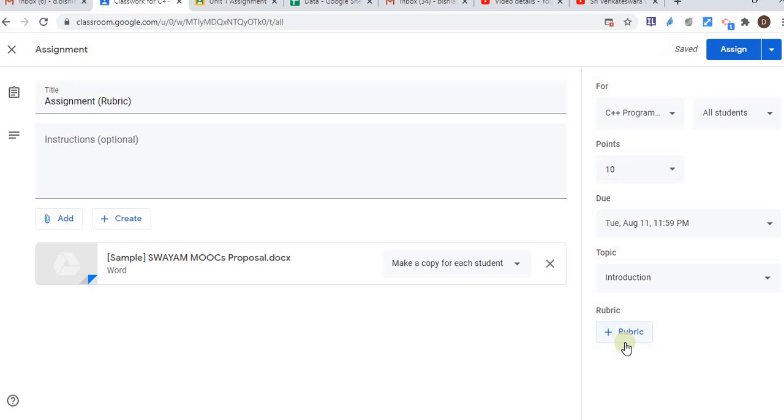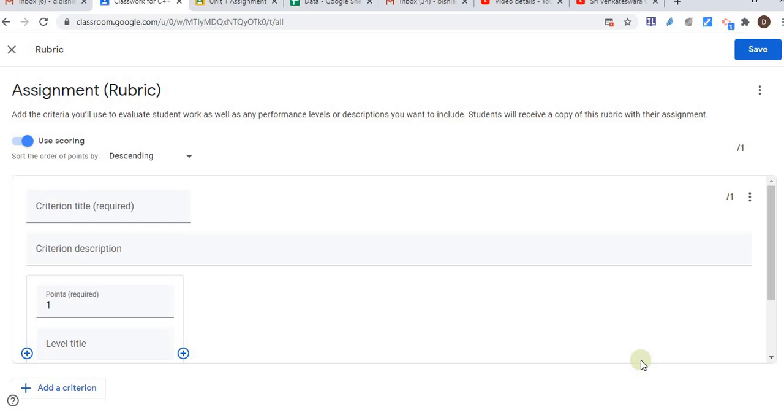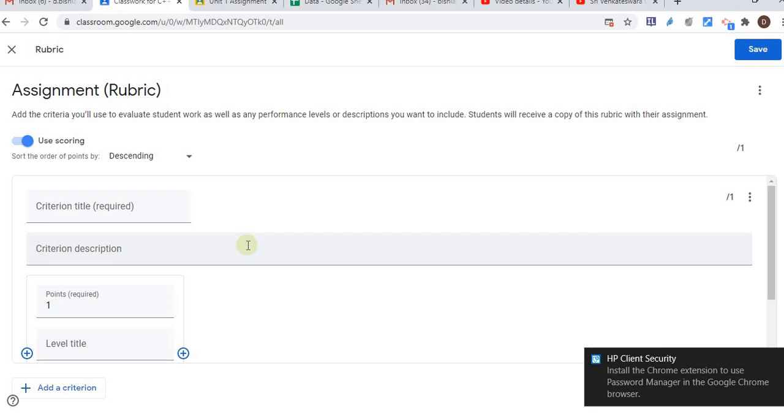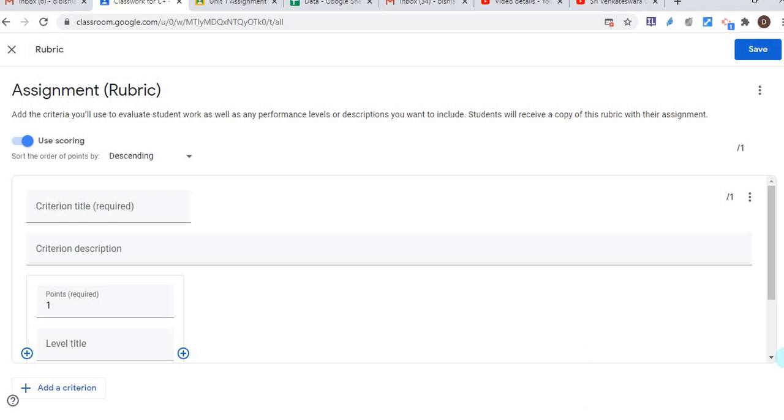Now here is the option, rubric. Under the rubric, first, if I have some already created rubric, I can reuse it or import from an Excel sheet or create a rubric. So let's create a rubric to make this assignment a rubric assignment. So I just create rubric. In create rubric, we have to enter one criteria and its further levels, excellent, good, fair, or like that.